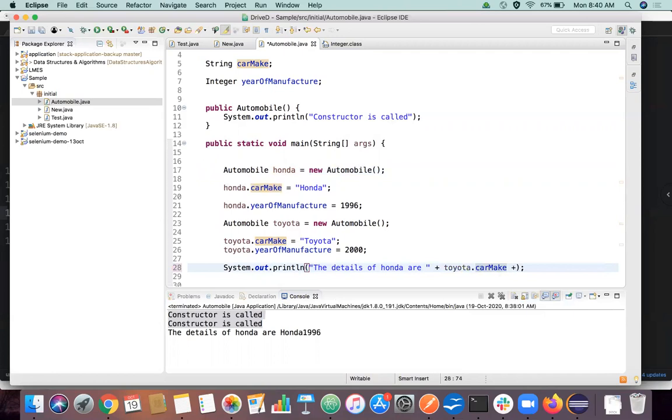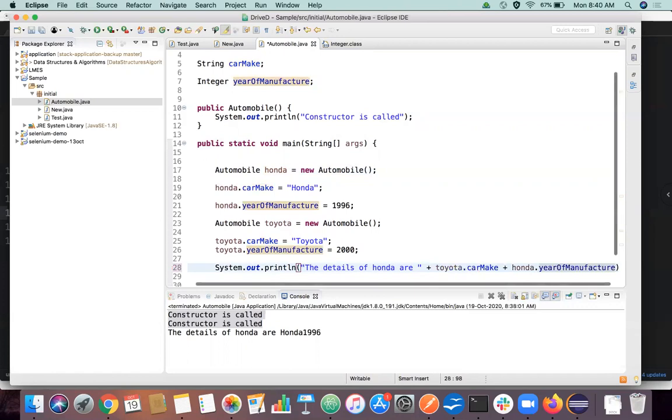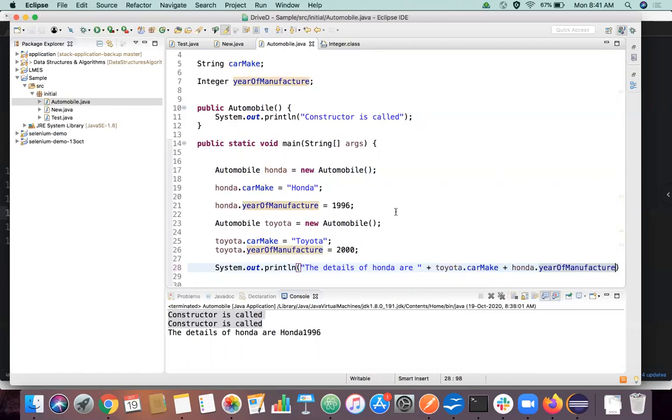And if I say Toyota car make and Honda year of manufacture, it's also possible, right? Now what will be the output?